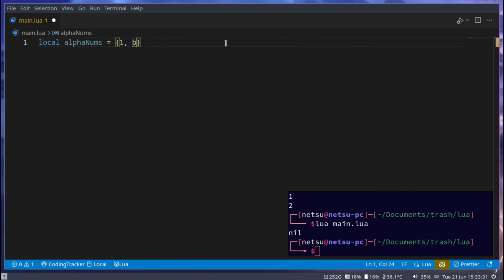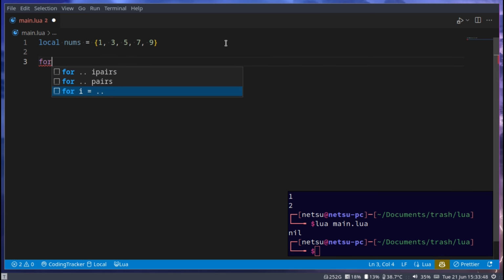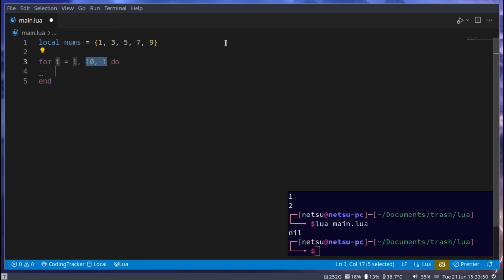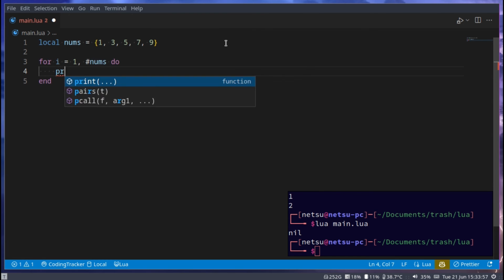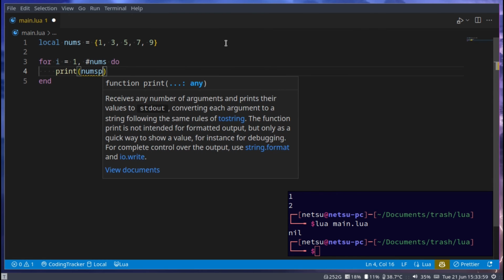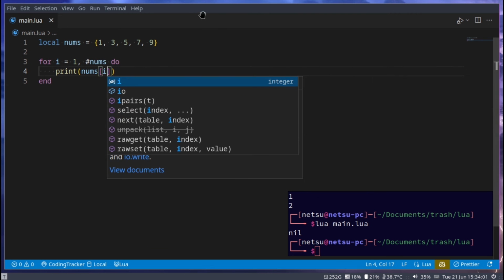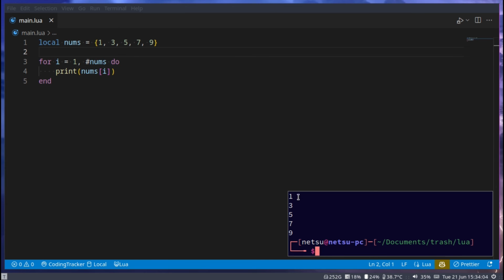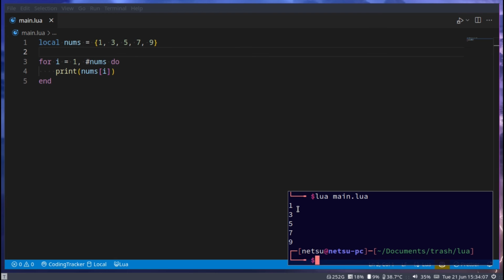Now let's go here and say we have 1, 3, 5, 7, 9. And we can just call this local nums. Then let's say we want to add another value into this table here. Let me just also do a for loop for each item, so 1 to the amount of nums. And here we can print nums at index i. If we run this, we'll get 1, 3, 5, 7, 9.